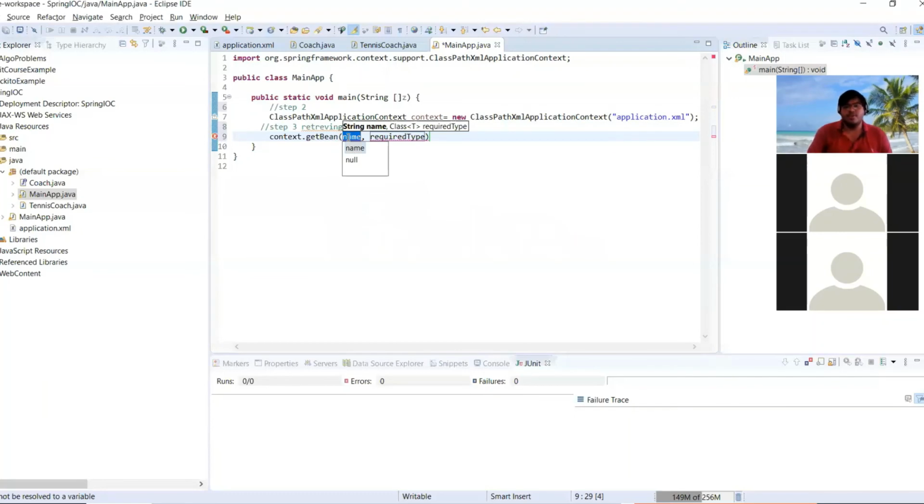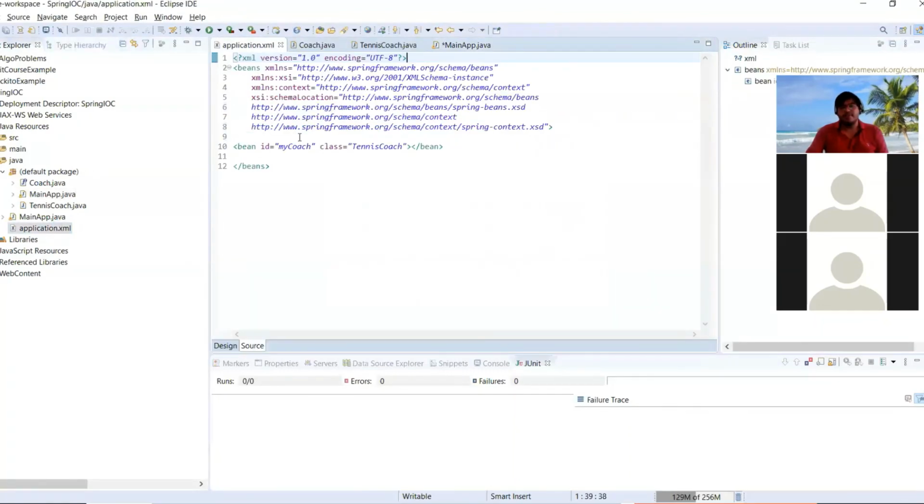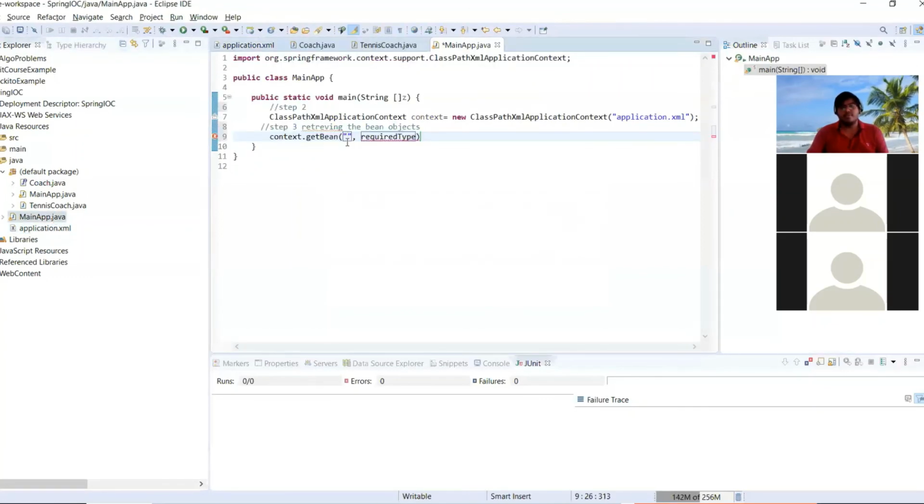So basically we are going to use this implementation. As I have told, there are many implementations. So in the first place, we have to provide the ID. Which bean do I want to get? There can be many beans in the configuration file, so I want to get the bean with ID myCoach. So I give the ID of the bean, and here the type of the class, basically the interface, in order to avoid a class cast exception. Our interface is Coach, so I can provide Coach.class. That's it.